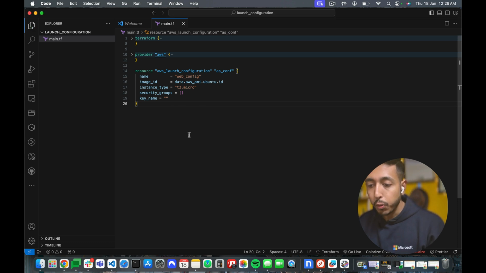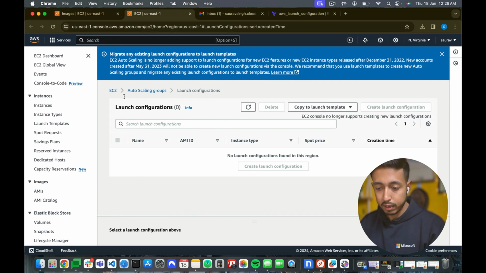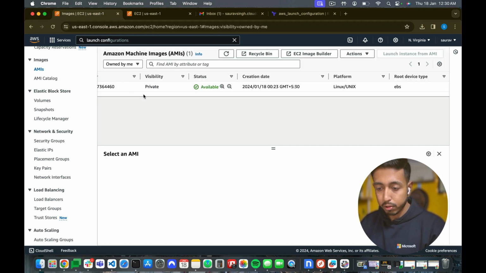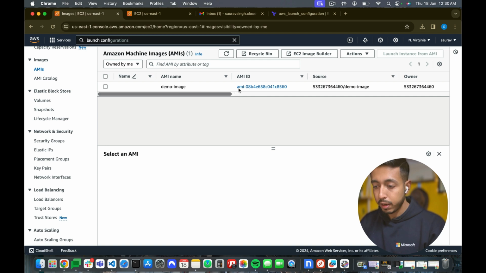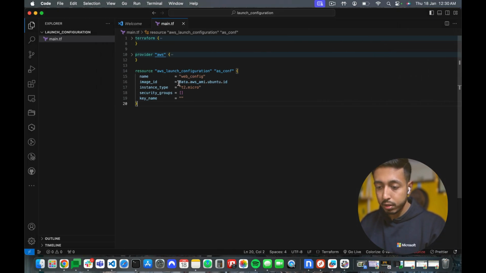All right. So let us make this. Name, let's keep it as web config. Image ID, I will go in my account and get an image ID from here. So this is my AMI ID. I'll just copy it and paste it. Now instance type is t2.micro. Very well. Security group.